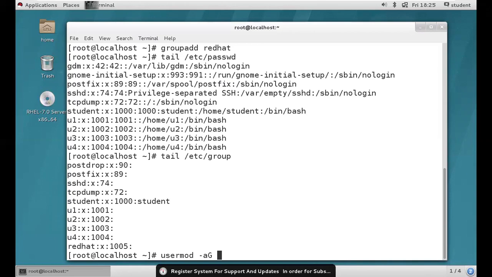See, for example, you are one person. Your name is Ashwini. Okay. So the Ashwini user will have Ashwini's own group. Actually, Ashwini is a member of the Ashwini group. That is the primary group, right?